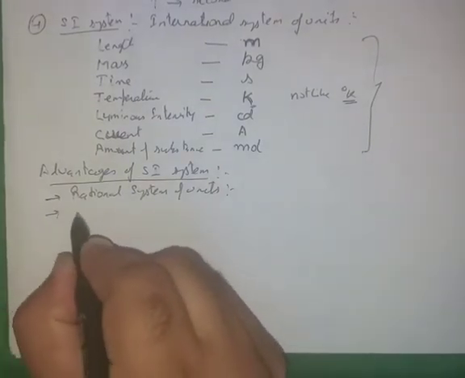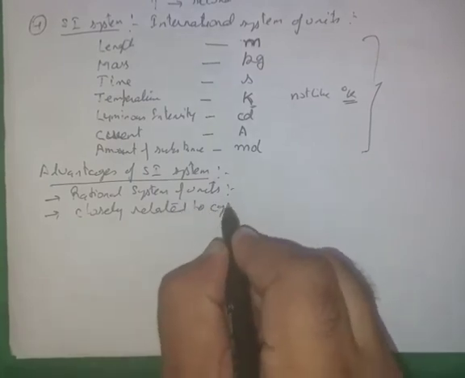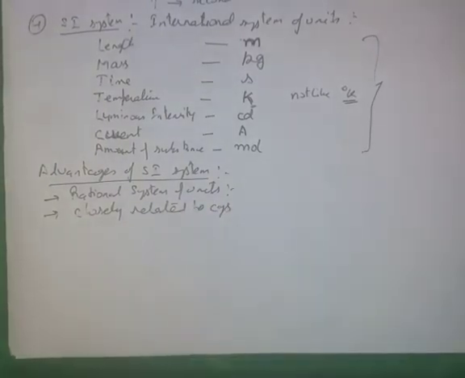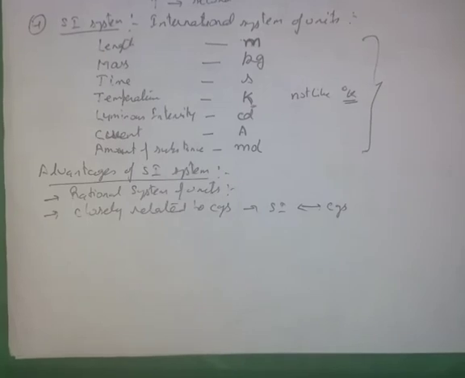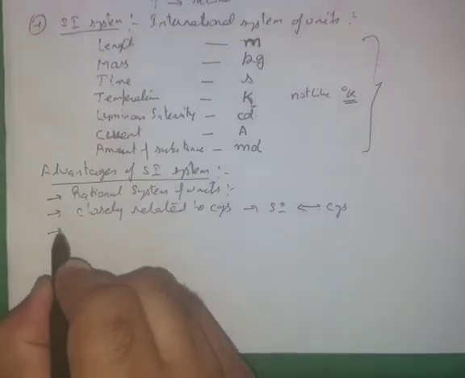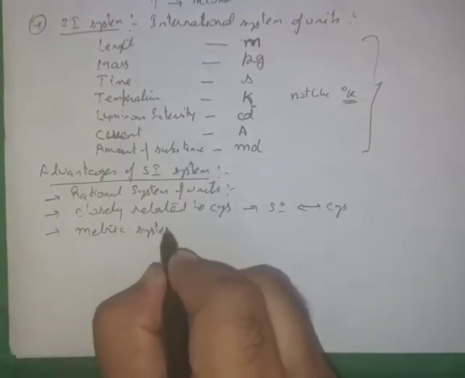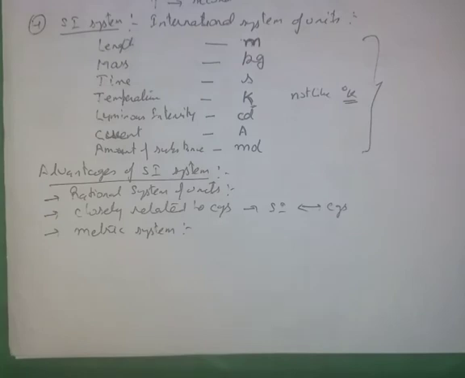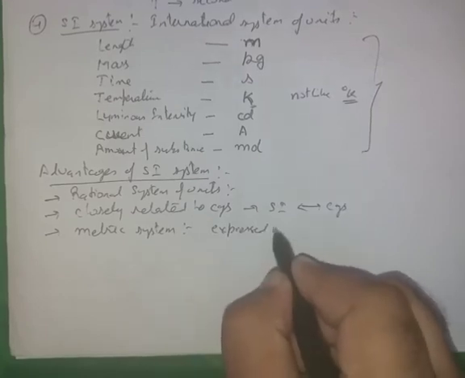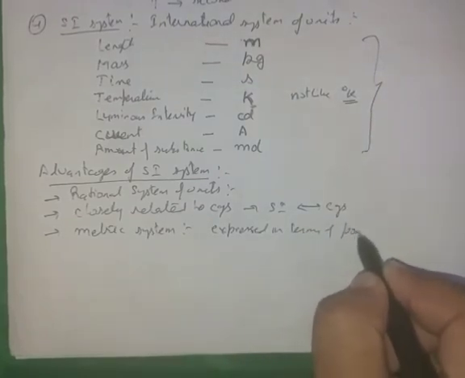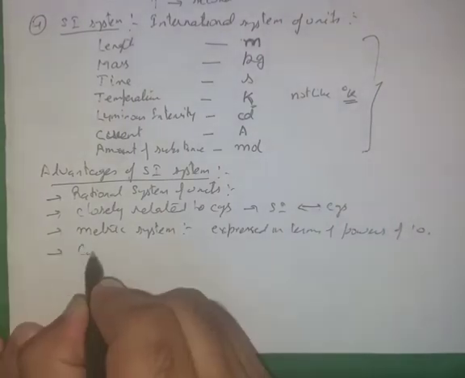It is very closely related to the CGS system, so interchange between SI and CGS is very easily done. It is a metric system. Metric system means every unit can be expressed in terms of powers of 10 or multiples of 10.